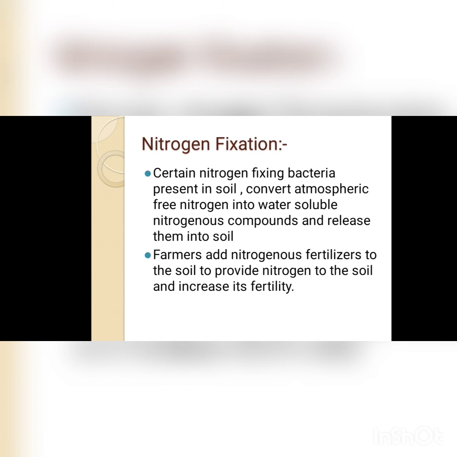How? Bacteria act on the environmental nitrogen which is present surrounding the plant and convert it into water soluble compounds like ammonia and release them into the soil. So these soluble forms are absorbed by the plant along with water.